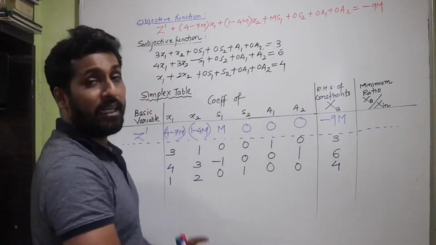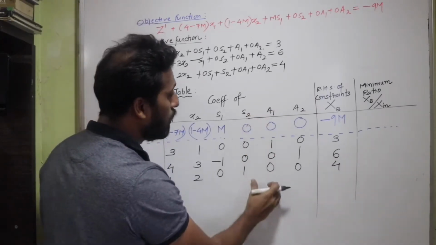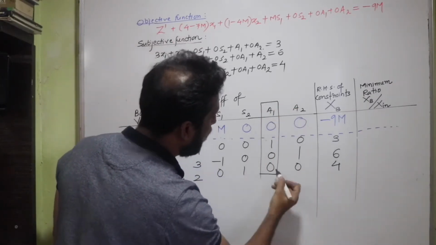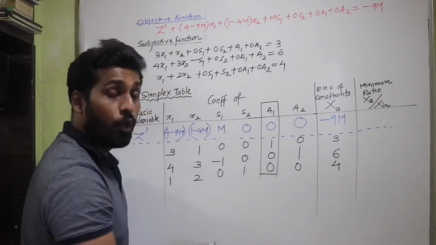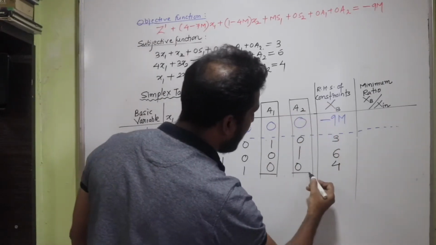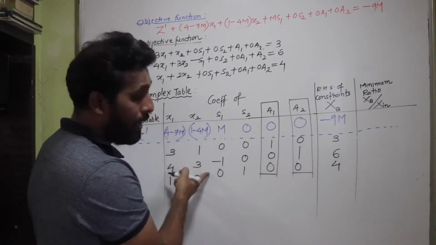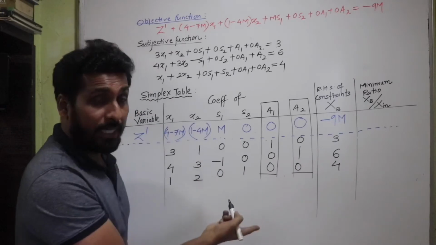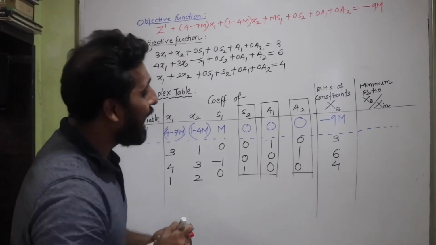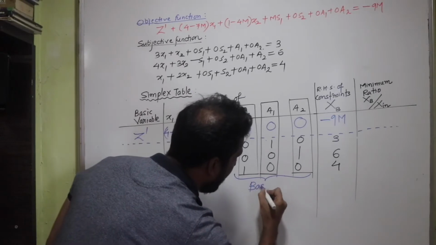So from all these variables you find out which is going to give you 1 0 0. If you observe a1, it is going to give us 1 0 0, isn't it? So the a1 variable gives us 1 0 0. Then you find 0 1 0, it is given by a2, isn't it? So a2 is our next basic variable, 0 1 0. Then you find out 0 0 1. So 0 0 1 is not present in s1, 0 0 1 is present in s2. So that becomes my third basic variable, and these three variables together are going to form the basic matrix, which